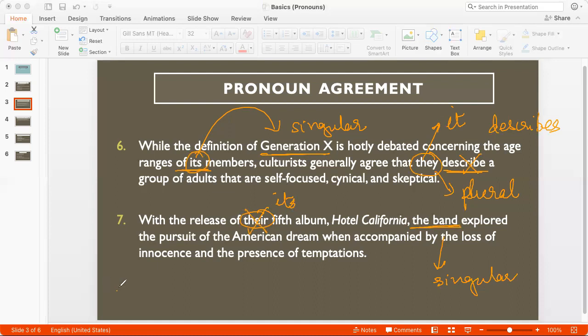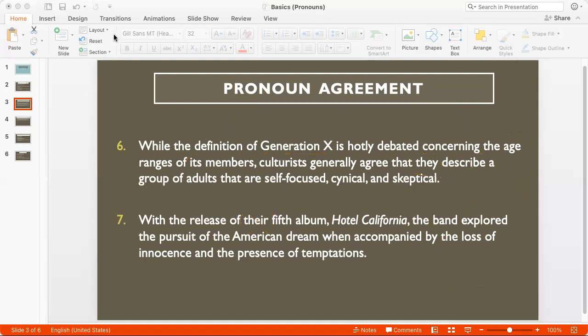Now, if you're not sure whether to choose ITS or IT apostrophe S here, that is something we'll discuss in one of the future slides subsequently. So let's move on.